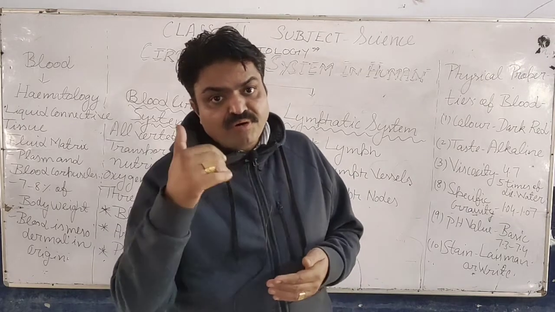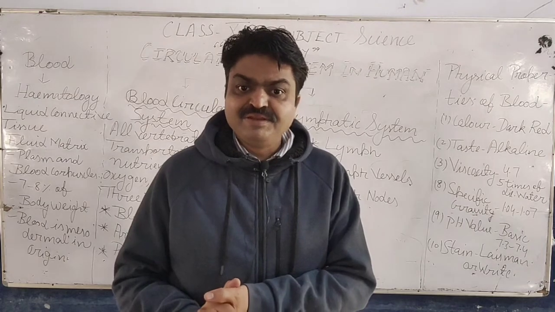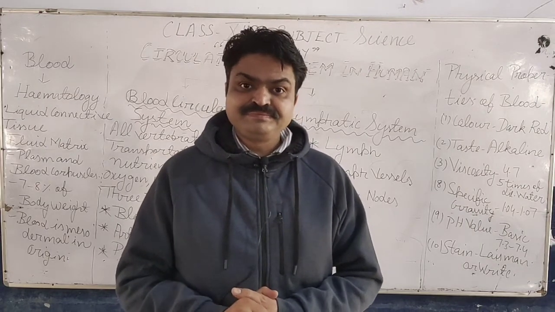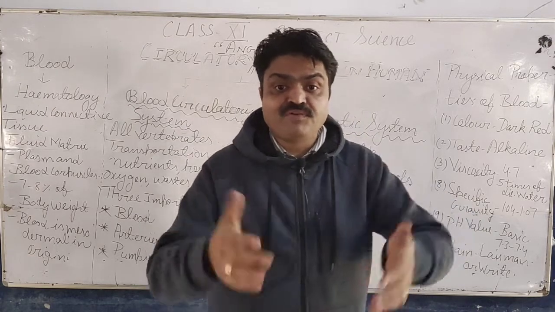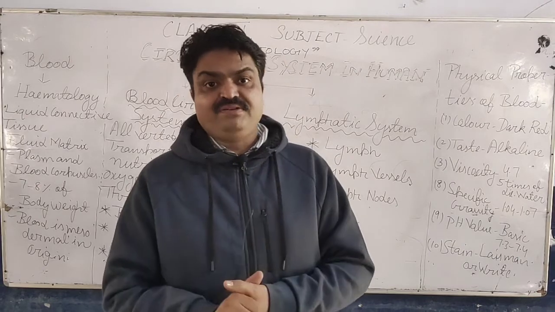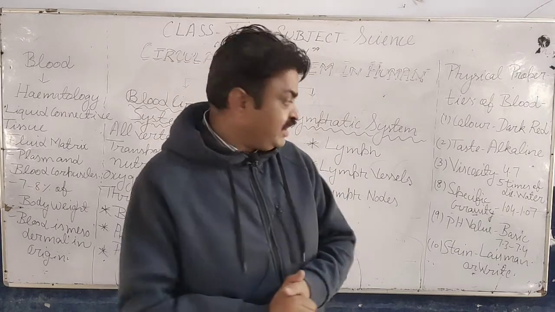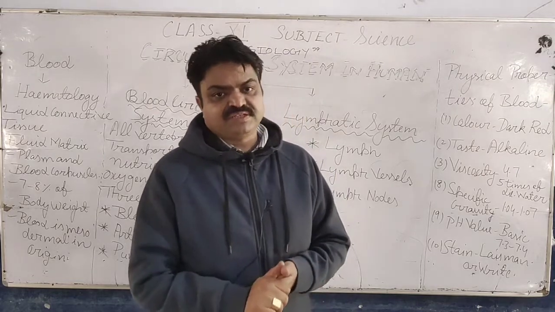If more gravity is found, then what happens? The blood comes out from our body and we can't survive. So what is it? It is 1.04 to 1.07.